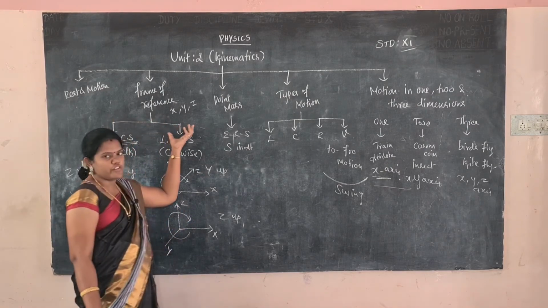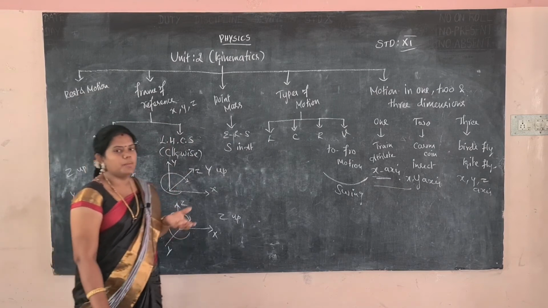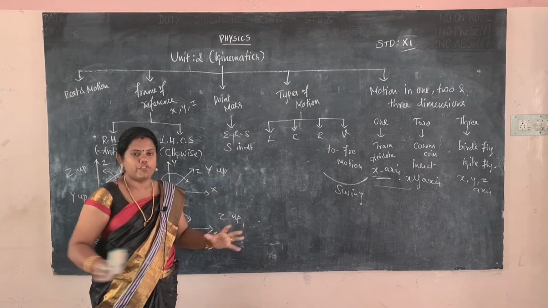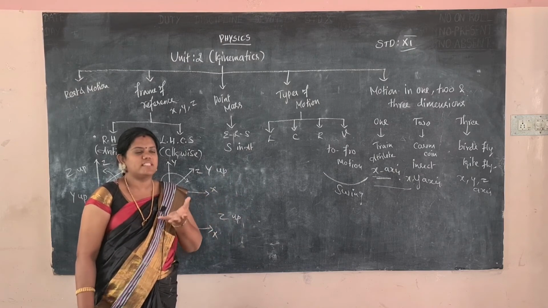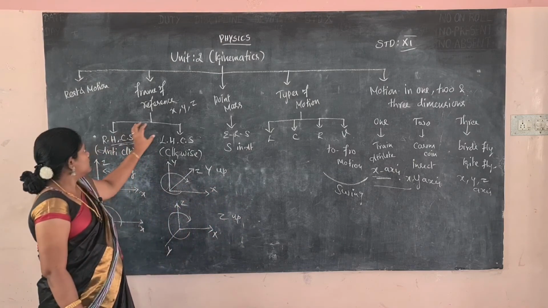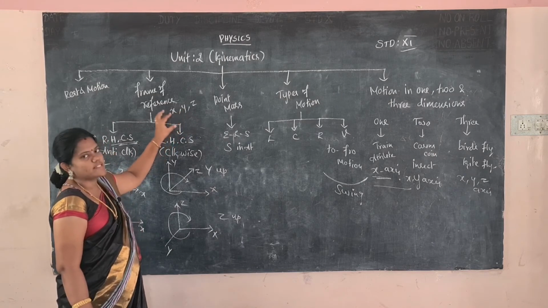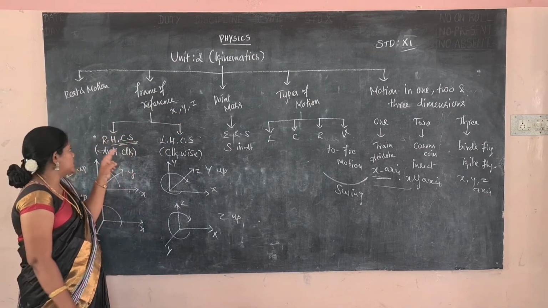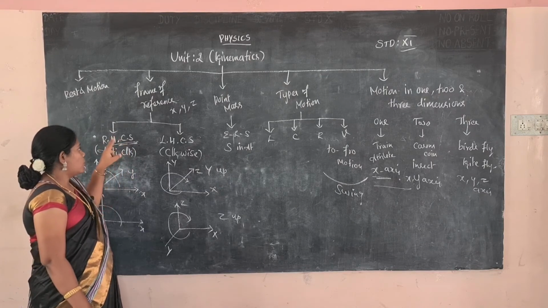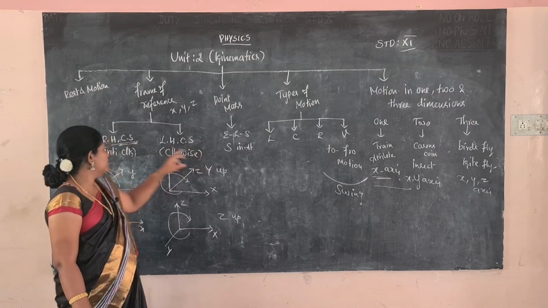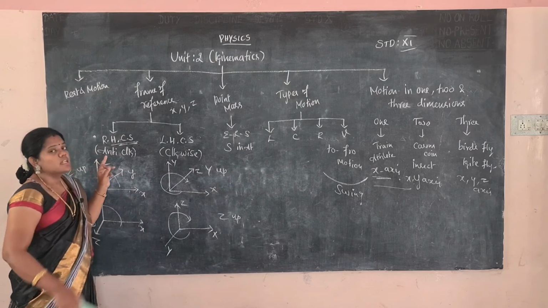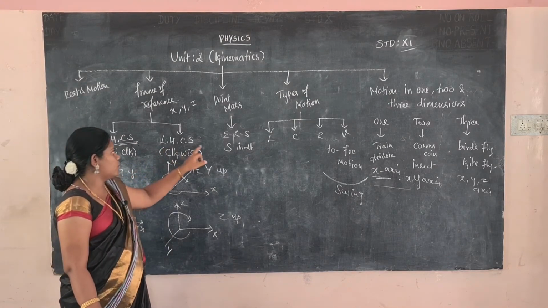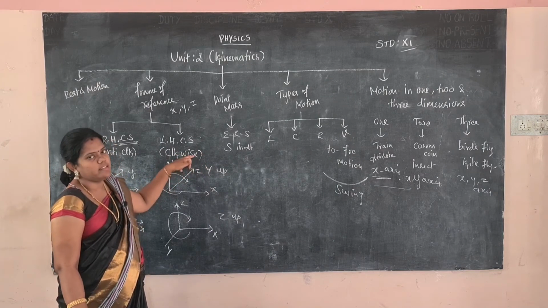Then frame of reference means one thing that is moving is considered and referred to in one frame, the frame having x, y, z axes. So the Cartesian coordinates are used to explain the frame of reference. The frame of reference is classified into two: the right-handed coordinate system and the left-handed coordinate system. Right-handed coordinate system means the motion is explained in the anti-clockwise direction, and left-handed Cartesian coordinate system means the motion is explained in the clockwise direction.